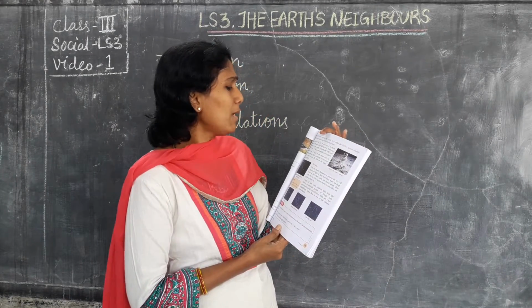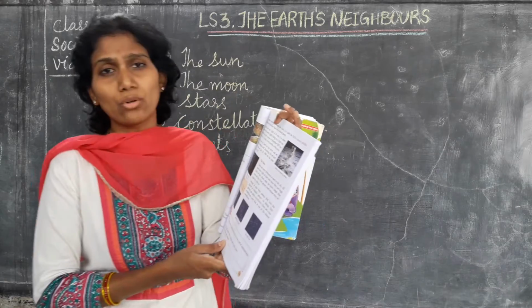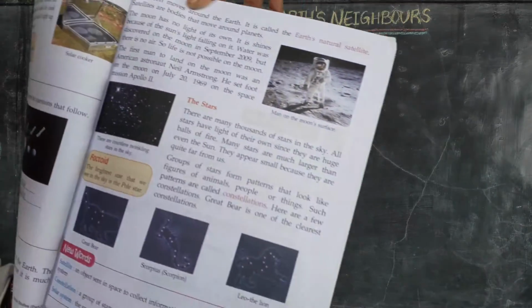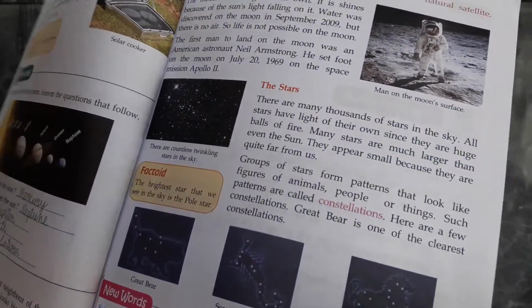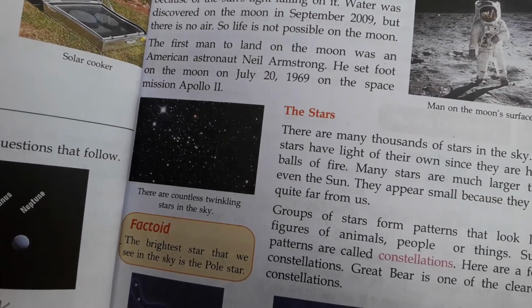The first man to land on the moon was an American astronaut. Who? The first man who stepped on the moon is from America, Neil Armstrong.